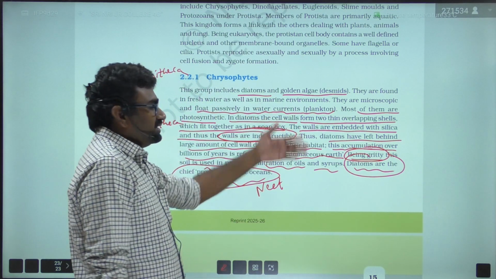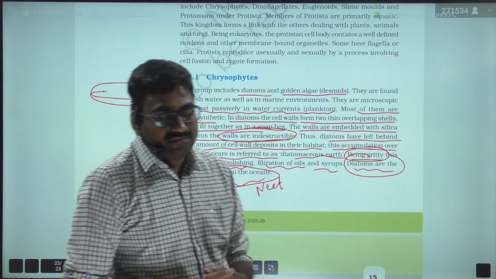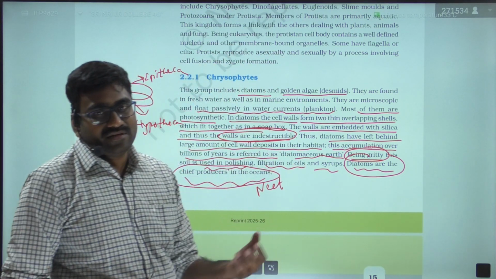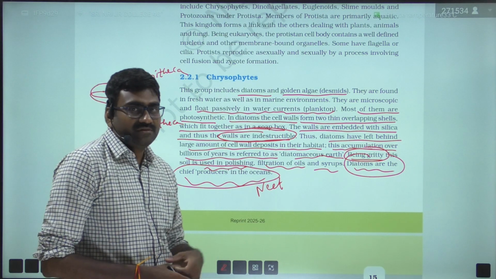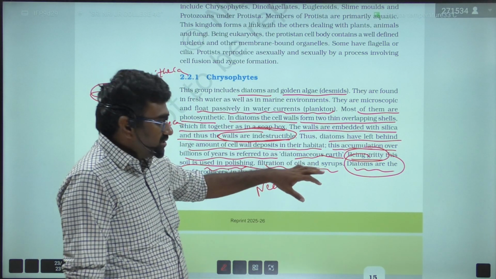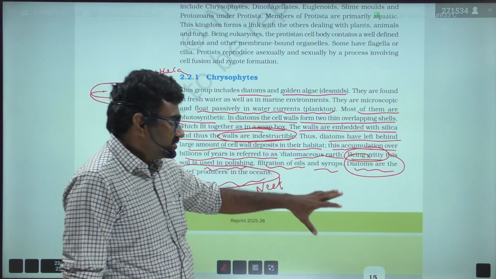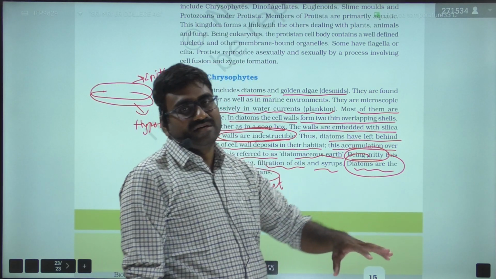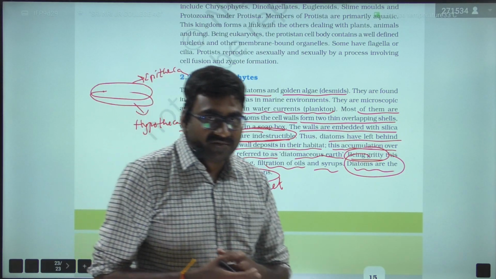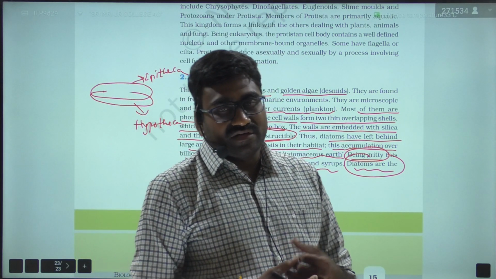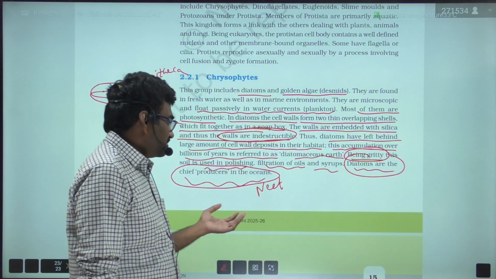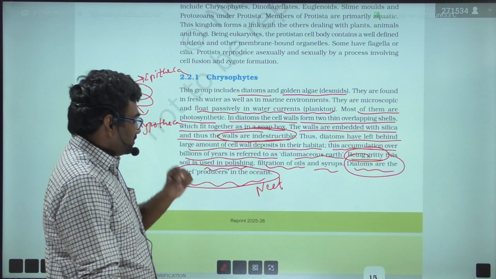And based on the symmetry, these diatoms are divided into radial diatoms, the central diatoms, pinnate diatoms, etc. And the spores, they possess auxospores which are rejuvenatory in nature. So there are some other extra points given in our IP textbook, that is important for MSET. So no need to consider for NEET examination, right?